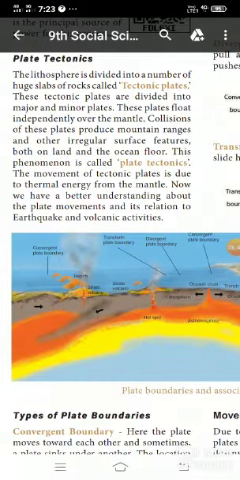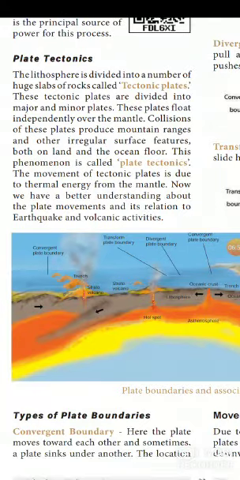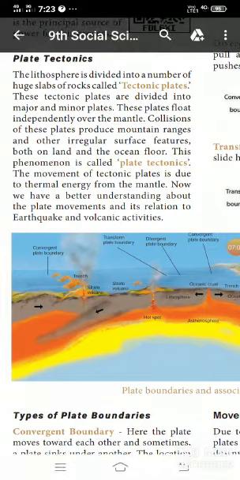What is the reason that mountain ranges, oceans and land are all irregular? The reason is the collisions of these plates. They produce mountain ranges and other irregular surface features, both on land and the ocean floor. So this phenomenon is called plate tectonics.